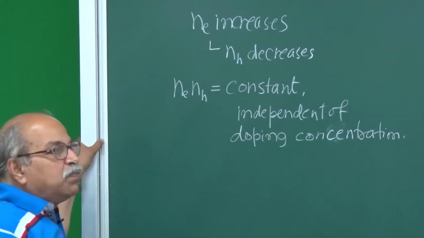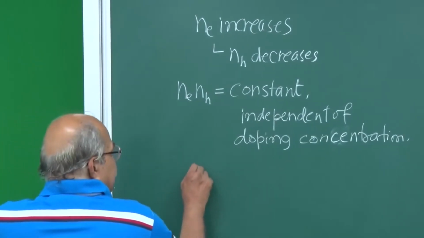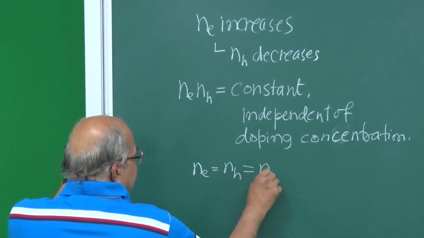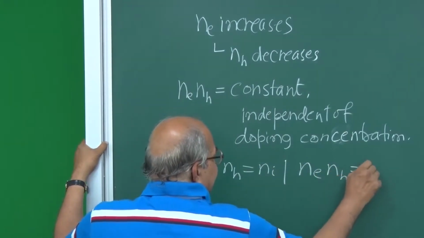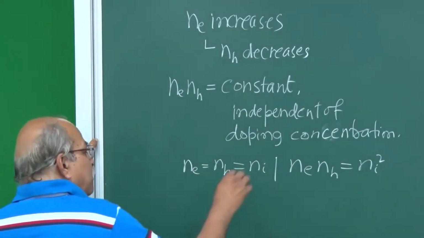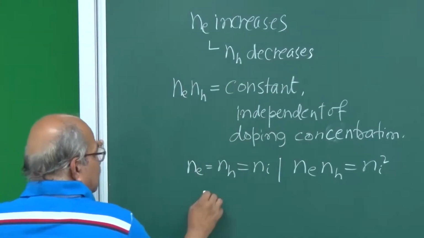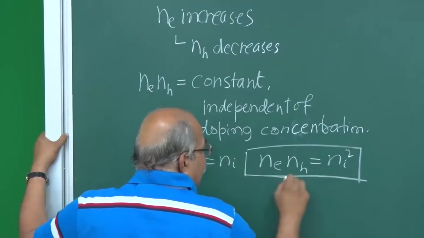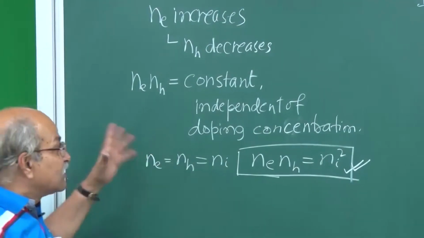If you do not dope and leave it intrinsic, then Ne is equal to NH, and we write it is equal to Ni. So Ne into NH is Ni square. When you dope, Ne has gone up, NH has gone down, but then this relation still holds. This relation still holds for intrinsic or extrinsic.